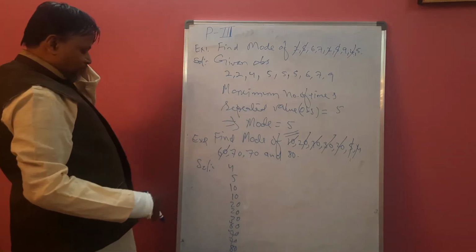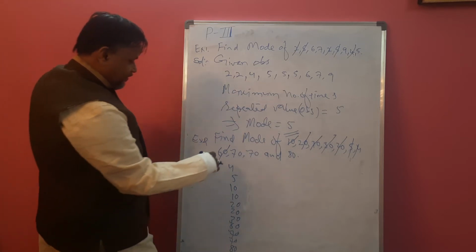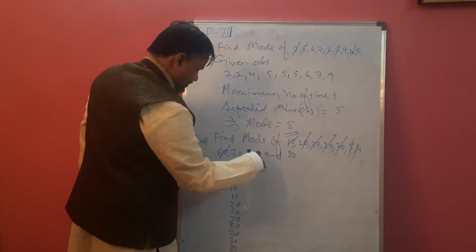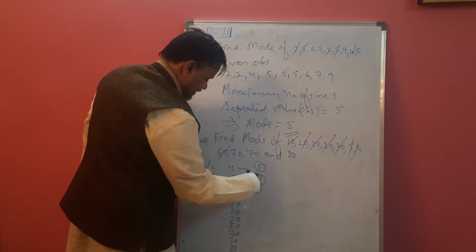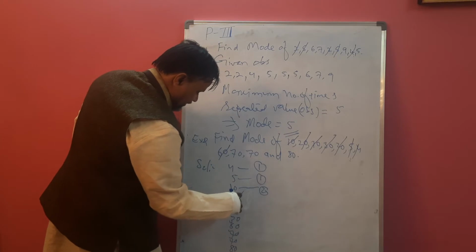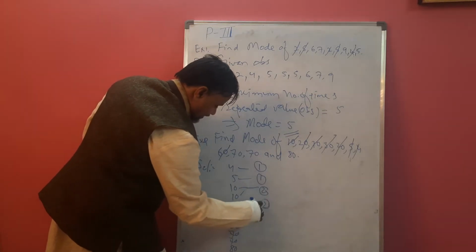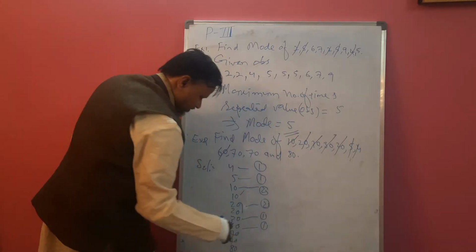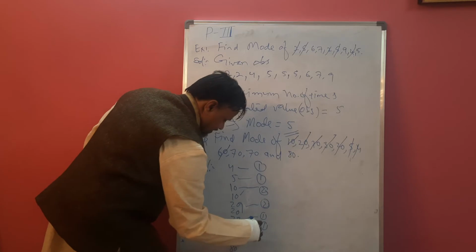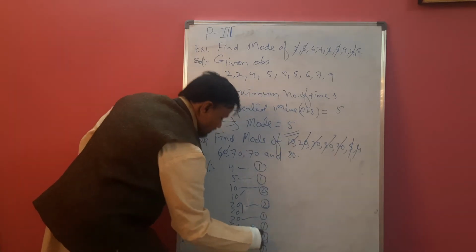Now see which values are repeated maximum number of times. Here 4 one time, 5 one time, 10 2 times, 20 2 times, 30 one time, 60 one time, 70 2 times, 80 one time.